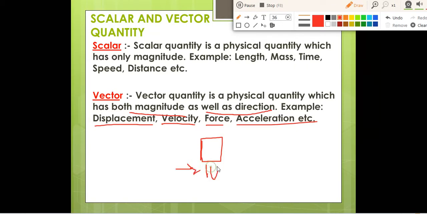But in which direction are you applying the force? Suppose you are moving this object from this direction, so you are applying a force in this direction. So it has some direction. Along with the magnitude, it has a direction. So force is a vector quantity.